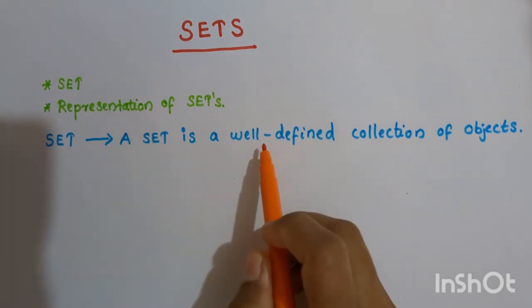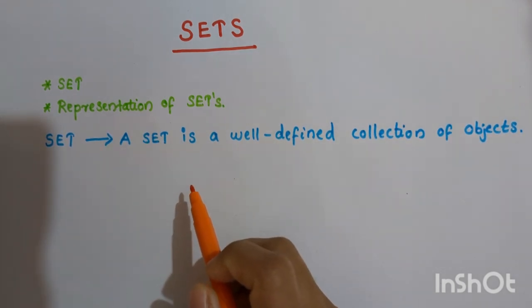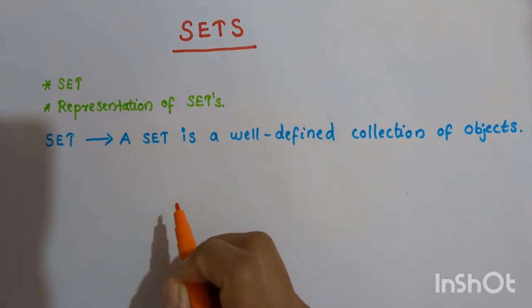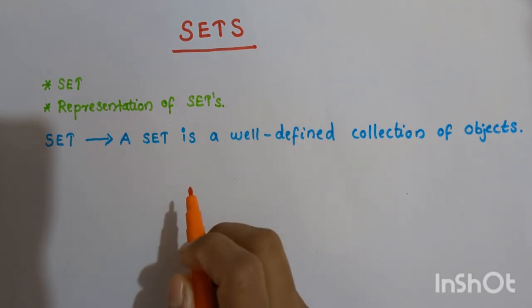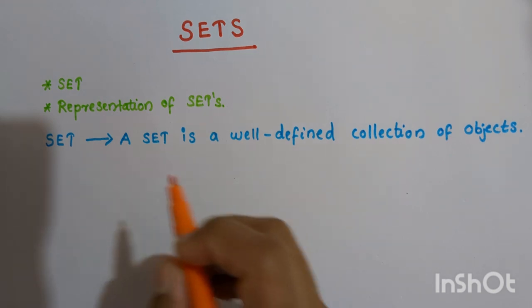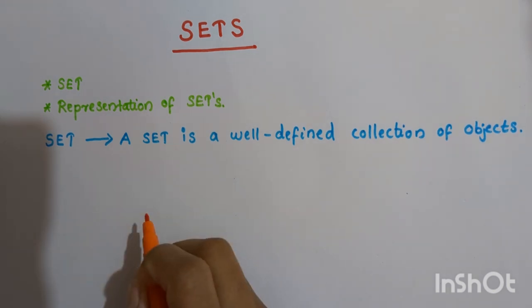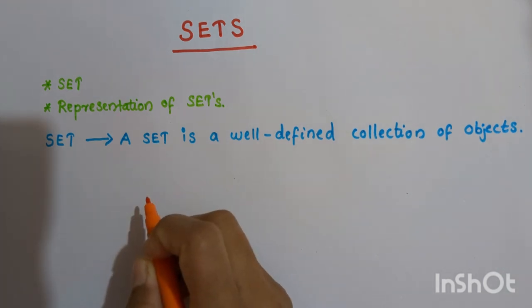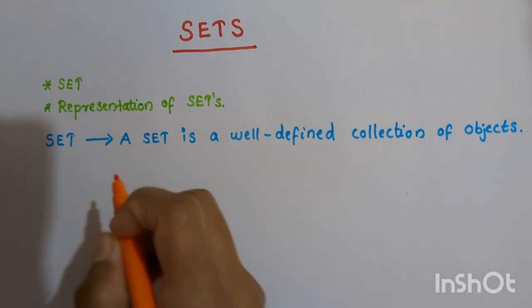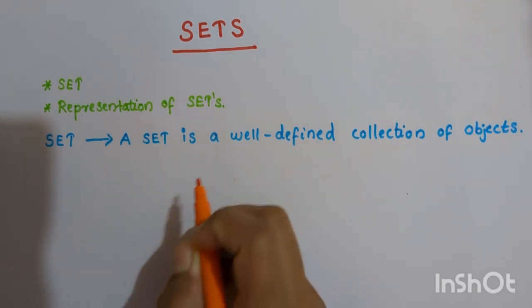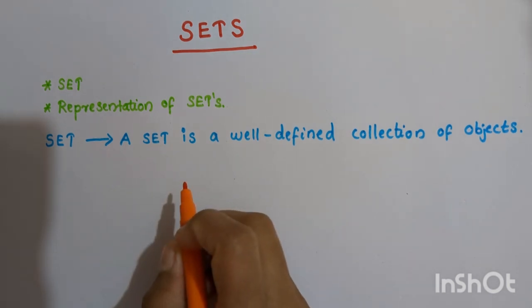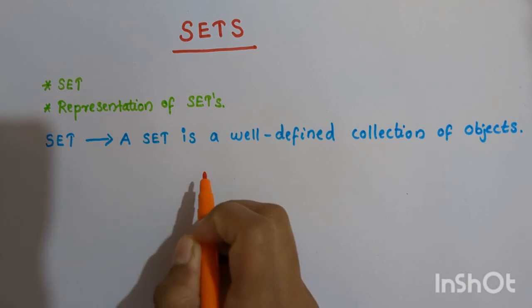A set is a well-defined collection of objects. What is the difference between a collection of objects and a well-defined collection of objects? A collection is well-defined in the sense that we can definitely decide whether a particular object belongs to a given collection or not. For example, if you take the collection of rivers of India, we can say that the river Nile does not belong to this collection, and the river Ganga does belong to this collection. So the collection of rivers of India is a set.